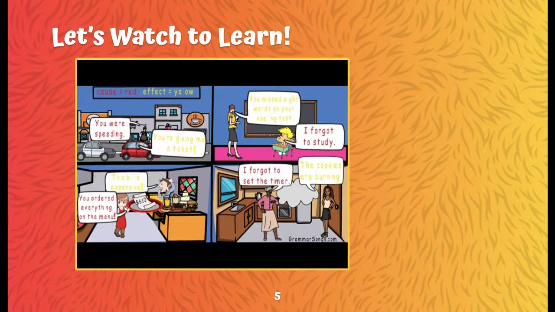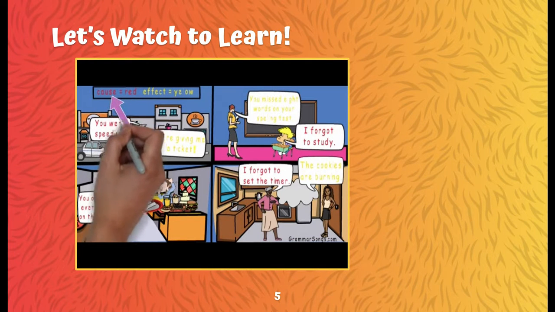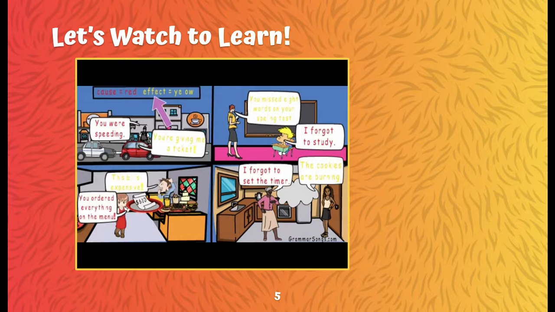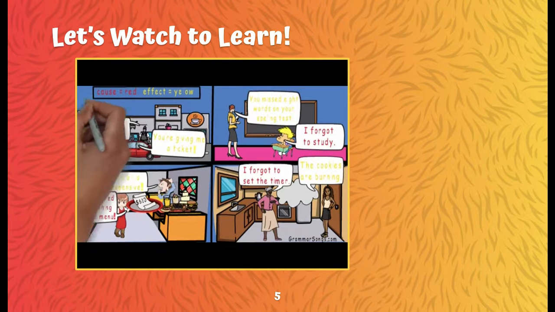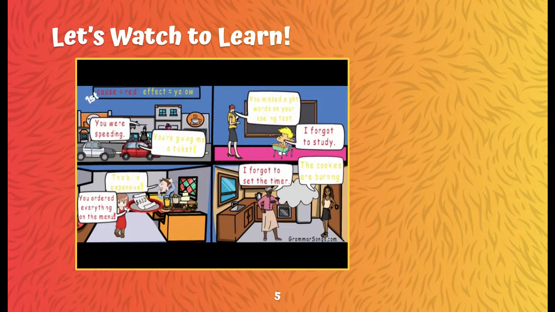In a cause and effect relationship, it's important to understand which event is the cause and which is the effect. The cause always happens first or before the effect. For example, his speeding was the cause of getting the ticket. Getting the ticket could not cause him to speed. Speeding is the cause, receiving the ticket is the effect.